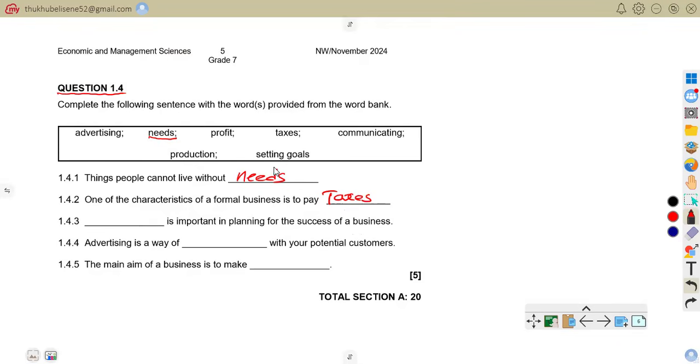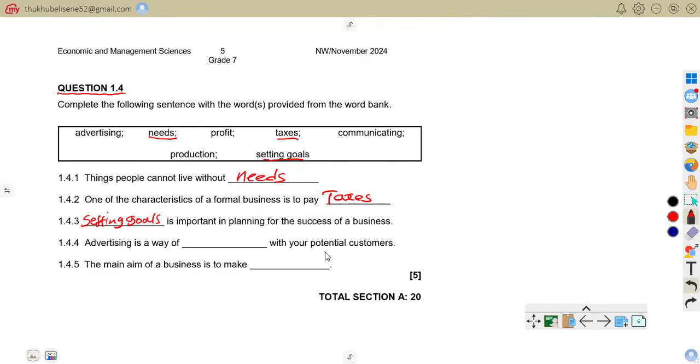That is important in planning for the success of a business. Setting goals, sorry. Setting goals is important in planning for the success of the business. So for you to have success, you need to have goals that you want to achieve.